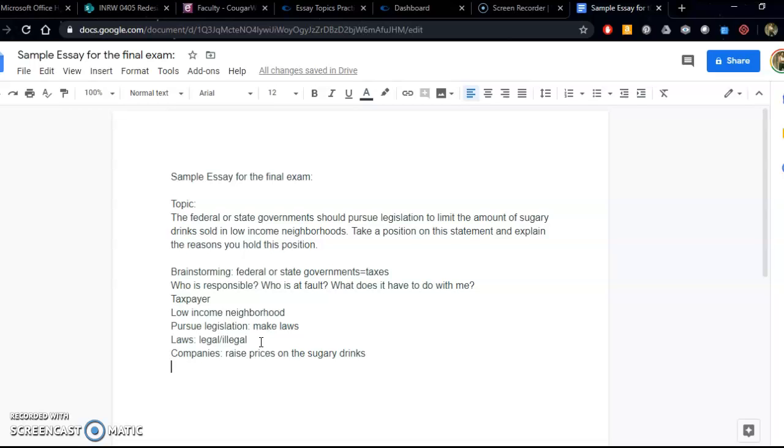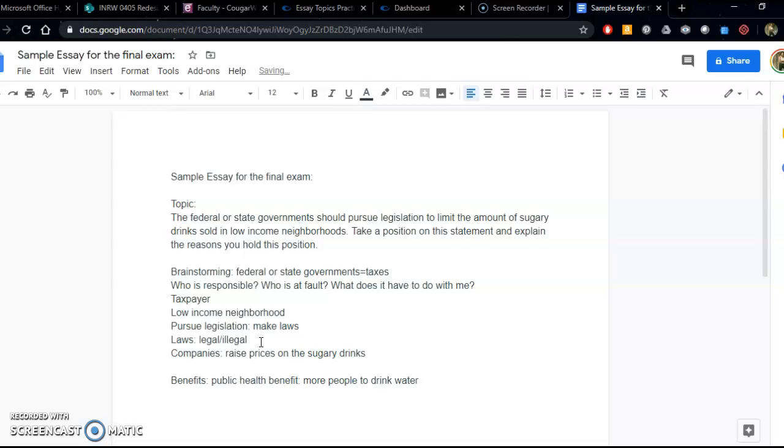It could work. So now I'm going to think about benefits, because this is part of my brainstorming, right? I need to think about it before I just start writing, because I don't want my writing to be unorganized. So part of the benefits is if we had a law that limited the amount of sugary drinks sold in low-income neighborhoods, well, we might get a public health benefit. There might be more people who drink water, like in the article.